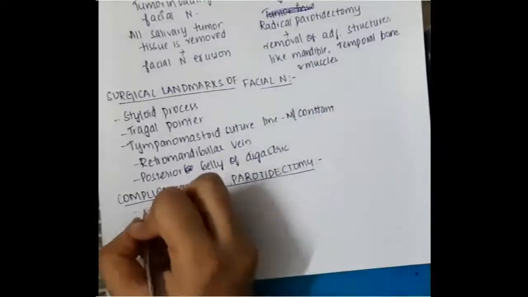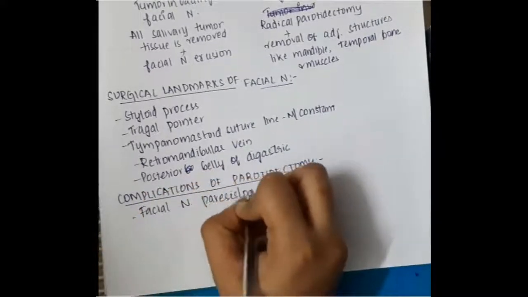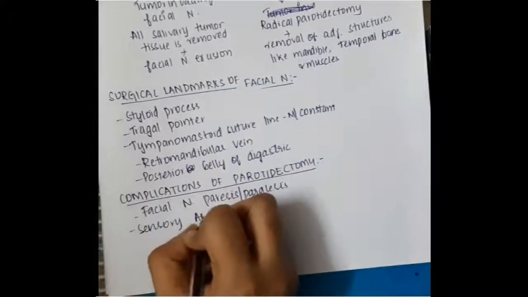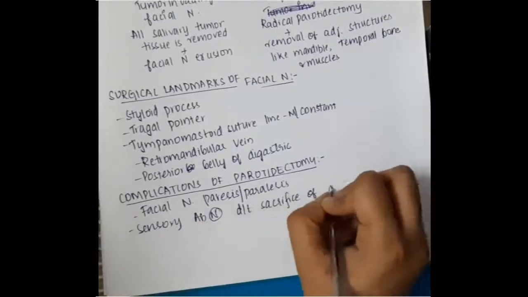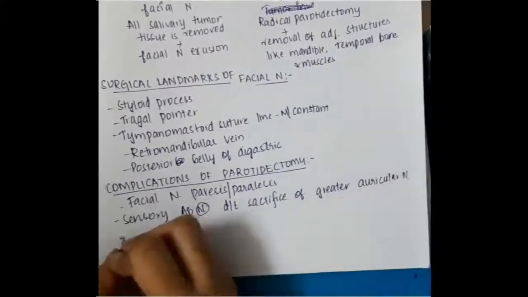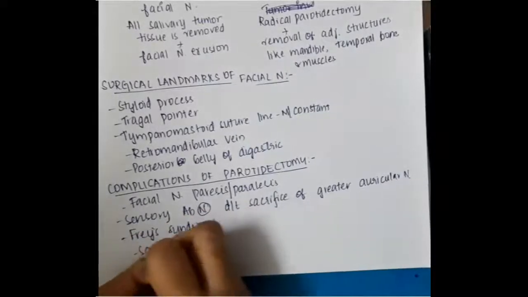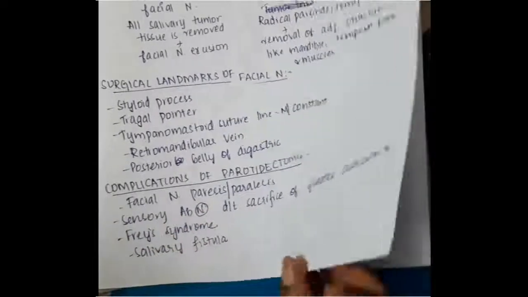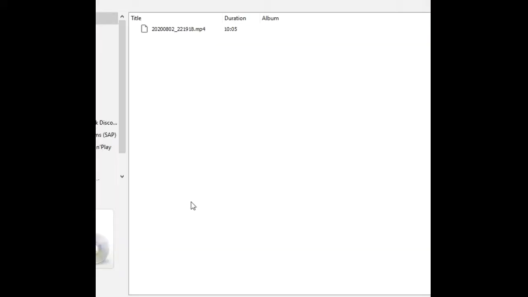Complications of parotidectomy include: facial nerve paralysis or paresis; sensory abnormalities due to sacrifice of the greater auricular nerve; Frey syndrome; or salivary fistula due to damage to the salivary gland duct.